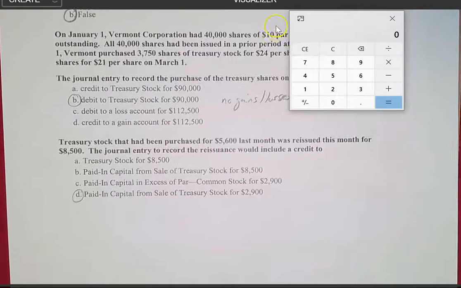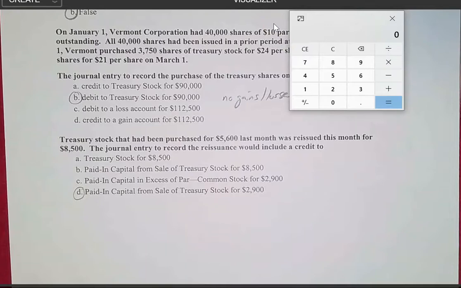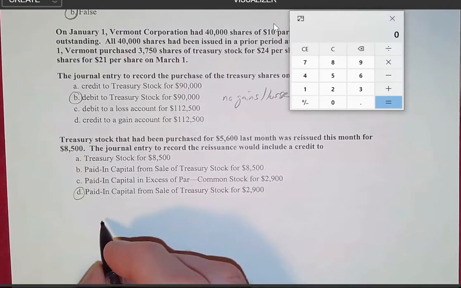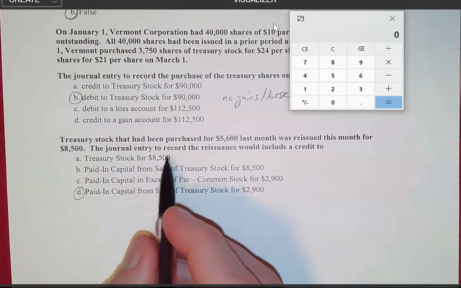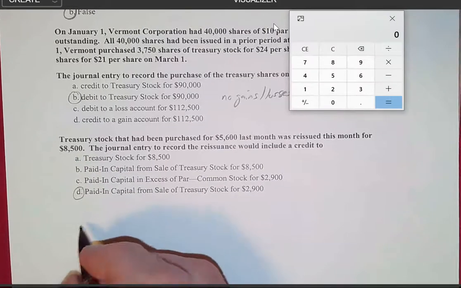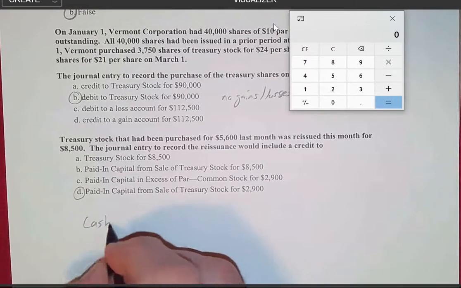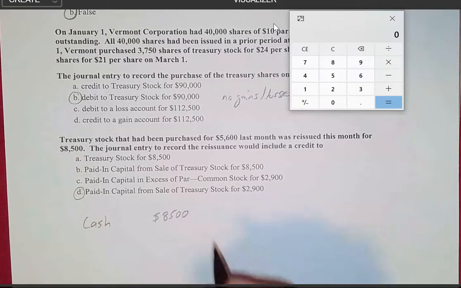It just so happens that we have a little bit of room here at the bottom, so let's see what's going on. We sold this for $8,500, and we got cash for that, so cash is going to be our one debit for $8,500.